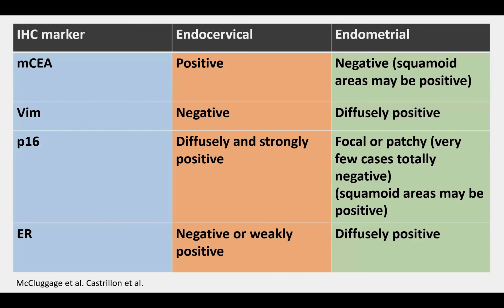So if we utilize this panel of monoclonal CEA, Vimentin, P16, and ER, endocervical tumors are positive for monoclonal CEA and also diffusely and strongly positive for P16. Endometrial tumors, on the other hand, are negative for CEA, positive for Vimentin, and show focal or patchy staining for P16. There may be certain squamoid areas that show some staining, but they are diffusely positive for ER.